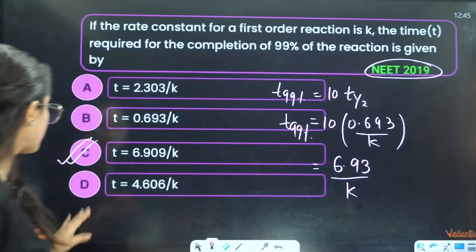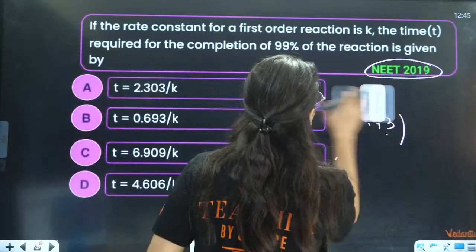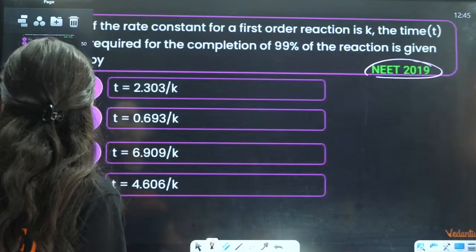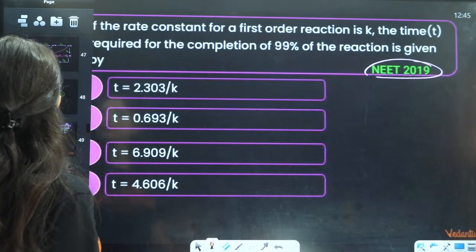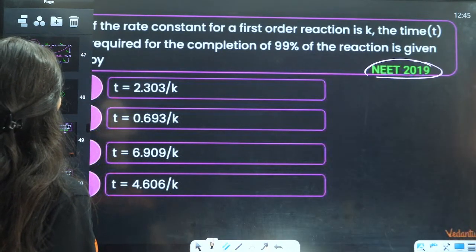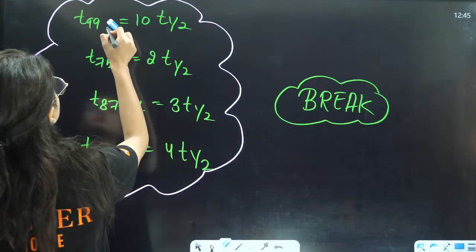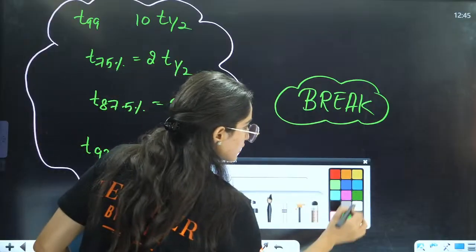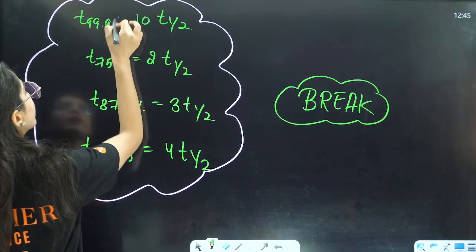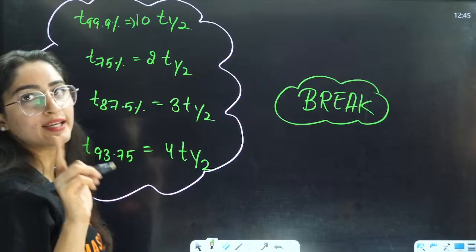Yes, that was actually T99.9, not T99. So let me correct that here. It is T99.9. Yes, my mistake. So it is T99.9, right? Not T99.